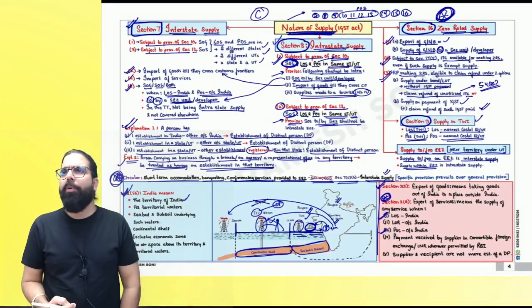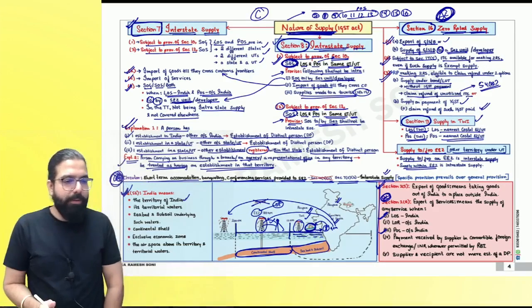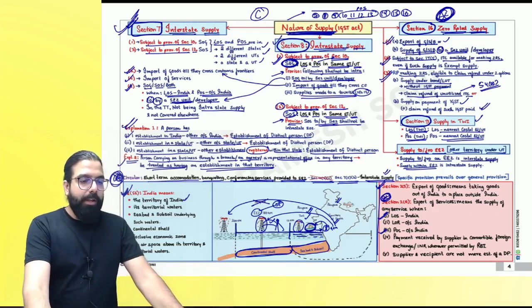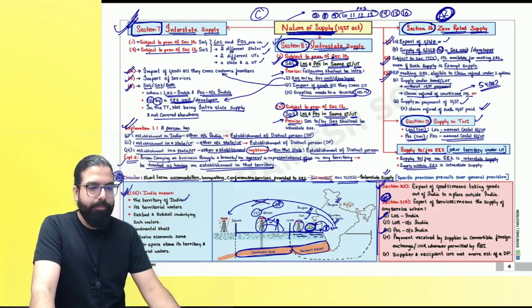One question which is there in your book, please solve it. If you have the Q&A material, you have one question, please solve it. Right, everyone? Chalo, I'll close all my discussion on the chapter of nature of supply. Congratulations, people. Done.